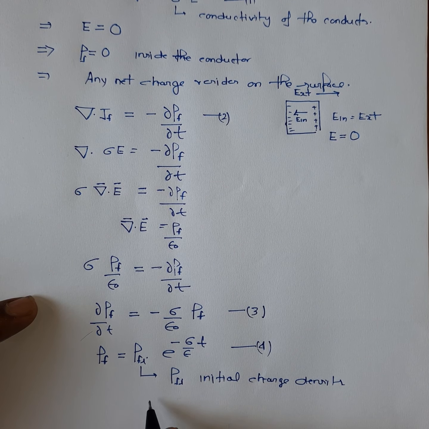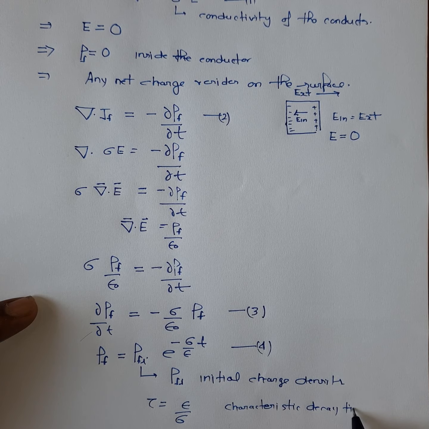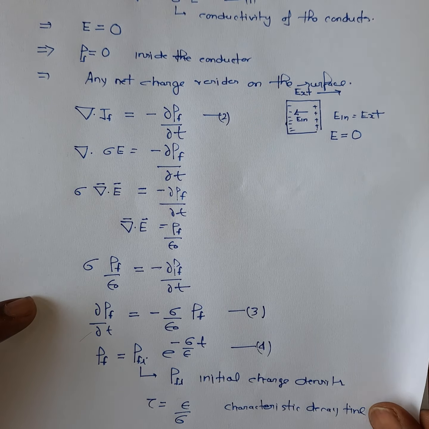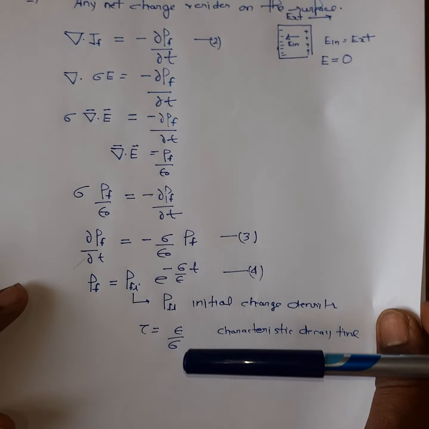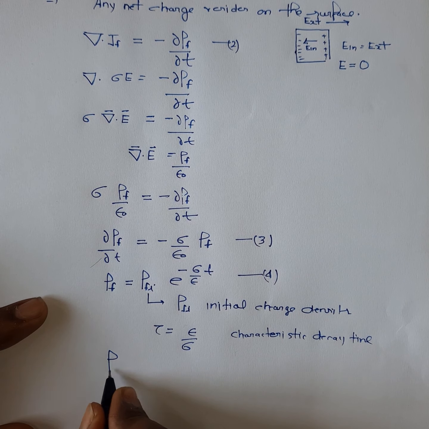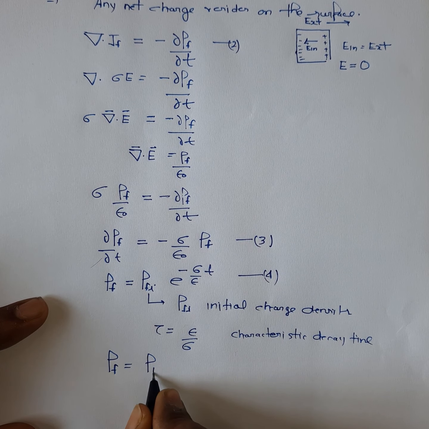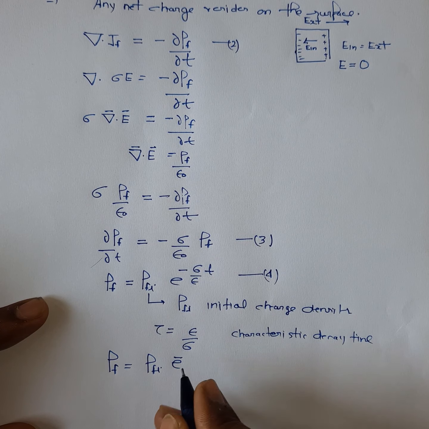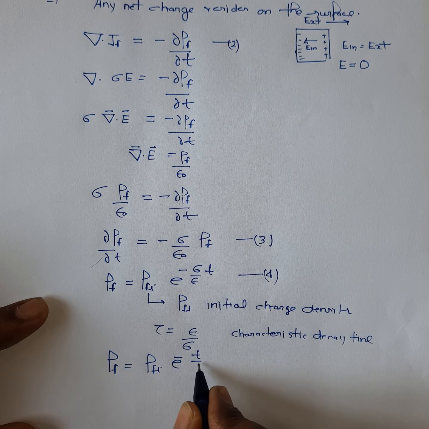We can define tau as epsilon_0 by sigma. This tau is called the characteristic decay time. So this equation takes the form rho_f is equal to rho_fi e to the power minus t by tau.